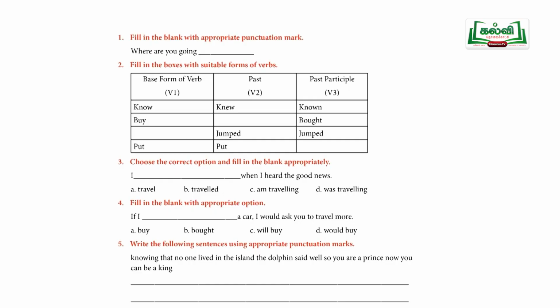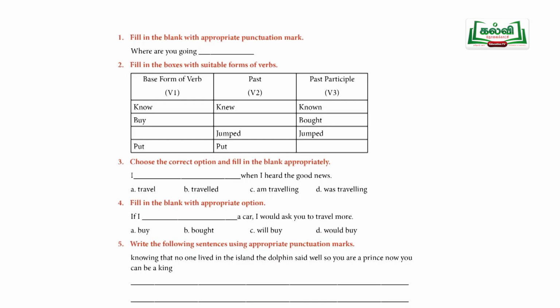For example, I heard the news. So when I heard the good news, something was happening, that is travel or traveled or I am traveling or was traveling. Below that are four options, and you have to choose the continuous form. One is I am traveling or was traveling. Heard is a past tense, so you choose was traveling, that is the correct option.